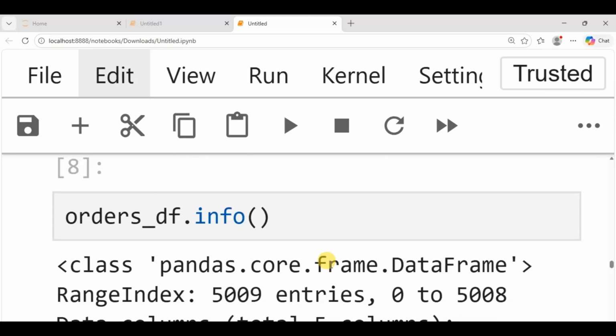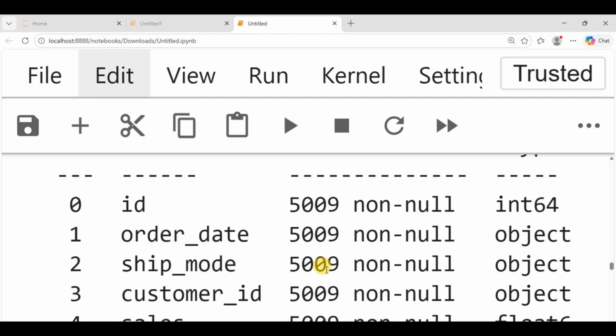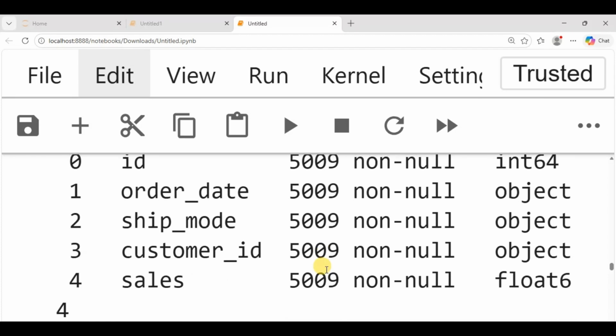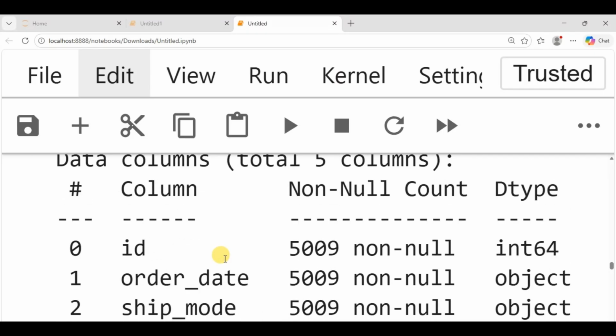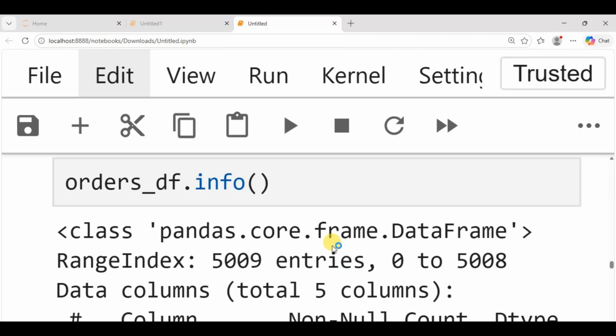The data set has 5 columns: the first one ID, second order date, third ship mode, fourth customer ID, and the last one sales. It has 5 columns and 5009 rows. So that's just the .info of it.